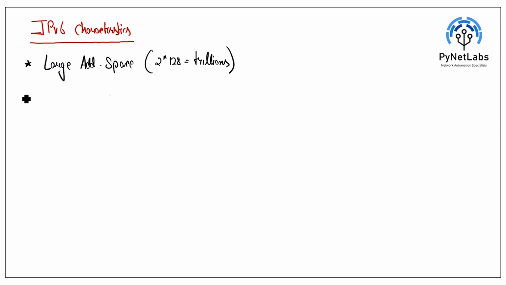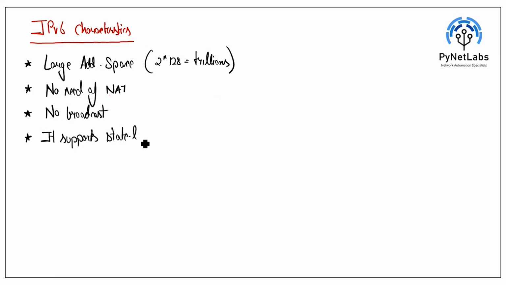So this is what we got in here, and we don't need network address translation. So you can say no need of network address translation. We also have no broadcast in here. Then after no broadcasting, we can say it supports stateless auto configuration.